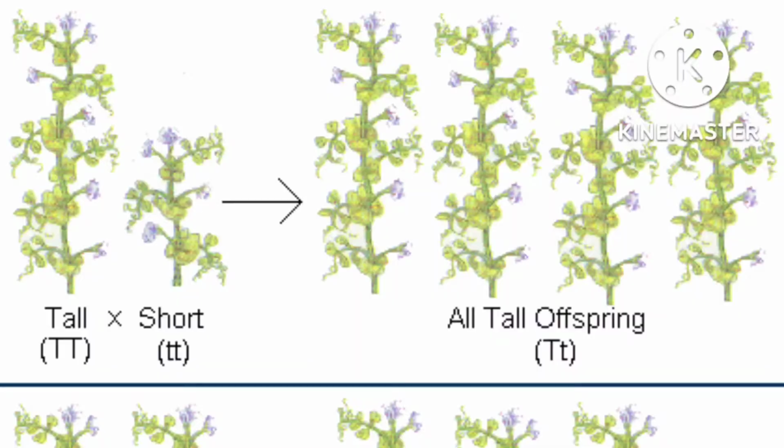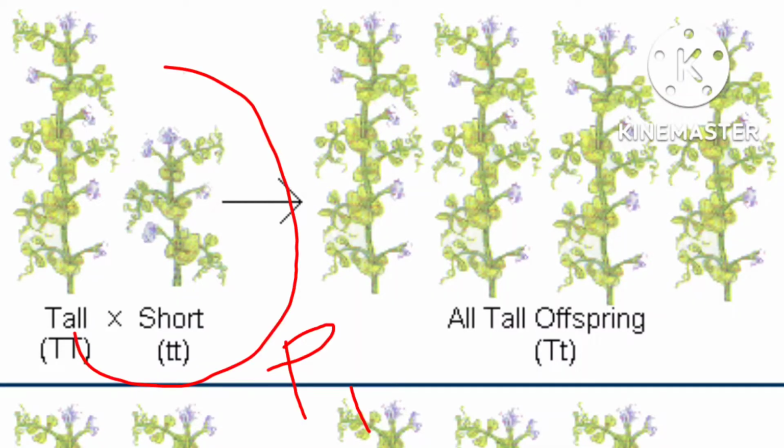Short plant is always pure. Mendel selected a tall pea plant and a short pea plant as parents, and this generation is named the P1 generation.